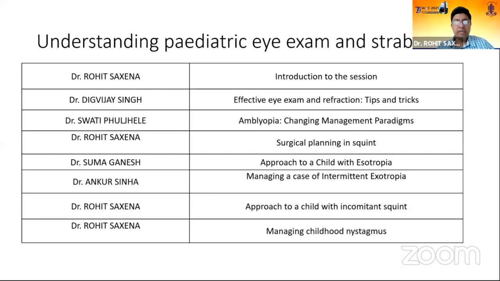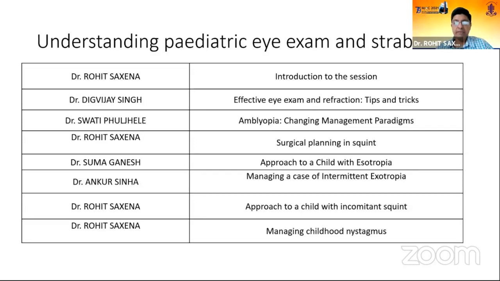So we'll of course start with Dr. Digvijay, who has his own independent practice in Gurgaon, an outstanding pediatric ophthalmologist and strabismologist, followed by Dr. Swati, who's there with me at RP Center, who will be talking on amblyopia. Just a little bit of rearrangement, I will be talking about surgical planning in broad terms, followed by Dr. Suma, who will be talking about approach to esotropia. Dr. Suma heads the pediatric ophthalmology and strabismus service at Shroff Charity Eye Center in Delhi.